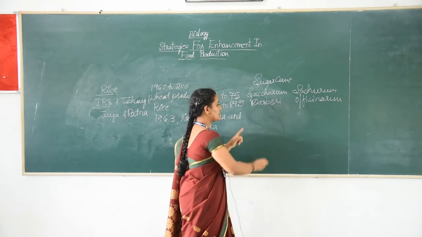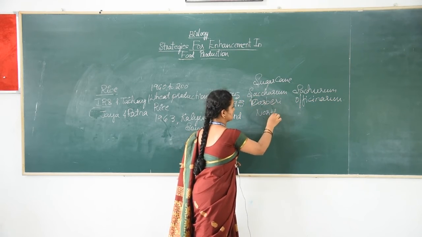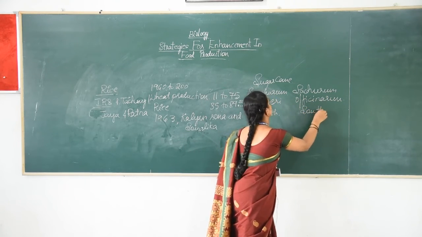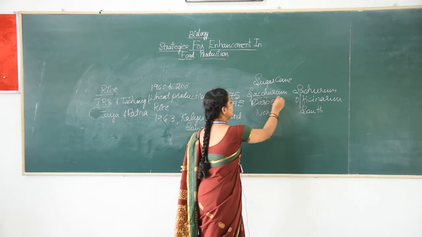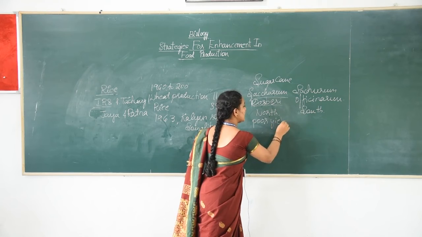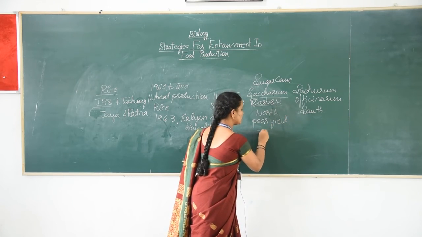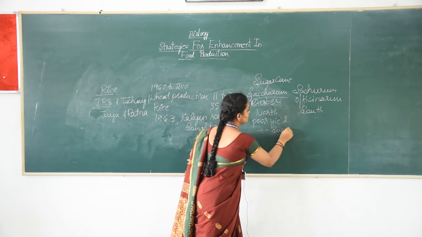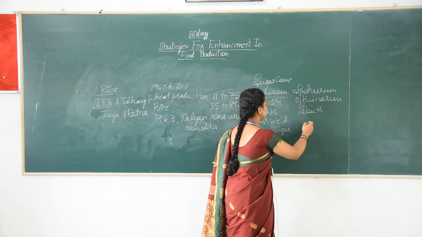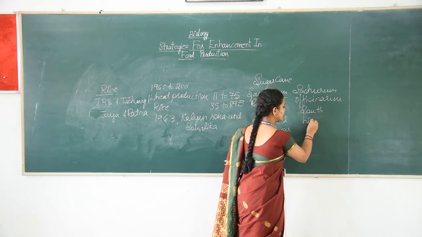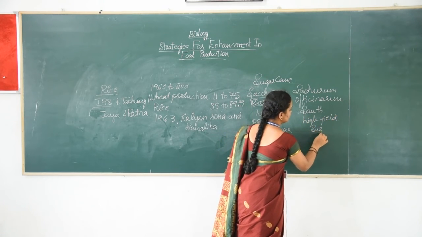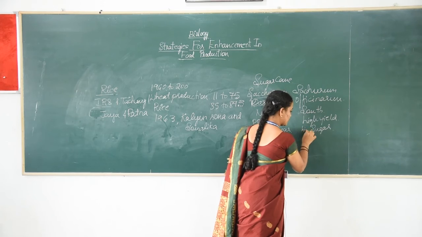Saccharum barberi is grown in North India, and Saccharum officinarum is grown in the South. Saccharum barberi has poor yield and poor sugar content. But Saccharum officinarum, which grows in the South, has high yield and high sugar content.